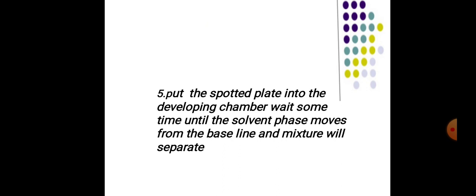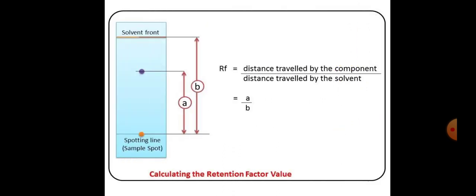Put the spotted plate into the developing chamber. Wait some time until the solvent phase moves from the baseline and the mixture is separated. How to calculate the retention factor value? Using the formula: Rf equals the distance traveled by the component divided by the distance traveled by the solvent.